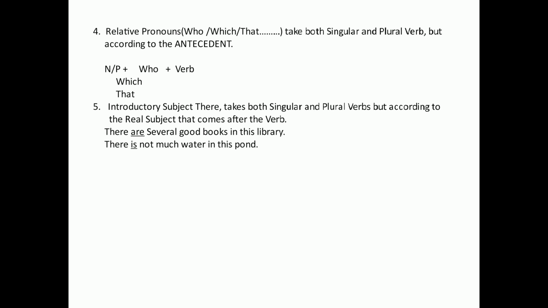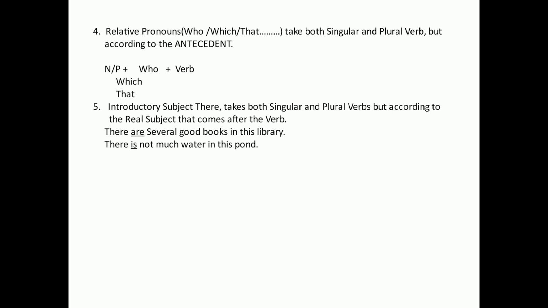Now, rule number 4: relative pronouns, particularly these three, who, which, that. These relative pronouns take both singular and plural verbs, but according to the antecedent.